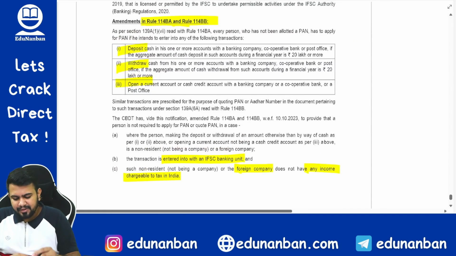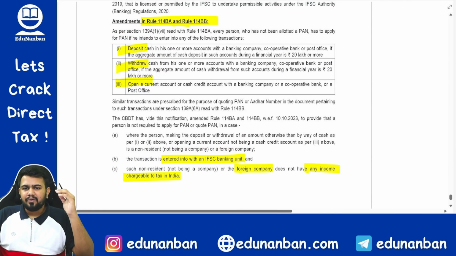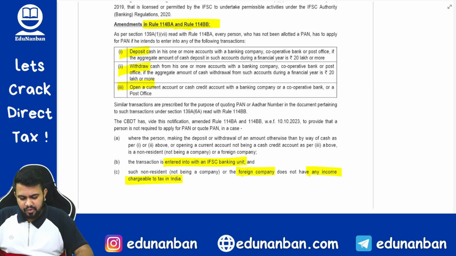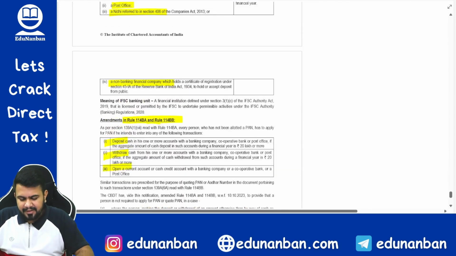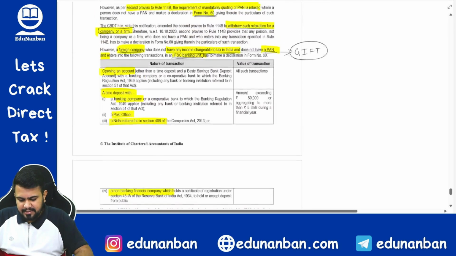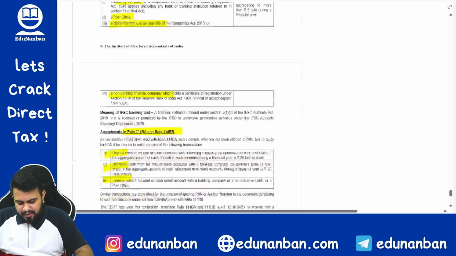So these three transactions are there, no? Now that is a relief also given to foreign companies. That relief is also given to a foreign company who is not having any income chargeable to tax in India and is entering a transaction with the IFSC banking unit. Fine. So for them, quoting PAN is not necessary, getting PAN is also not necessary. So I hope you are clear with these provisions.